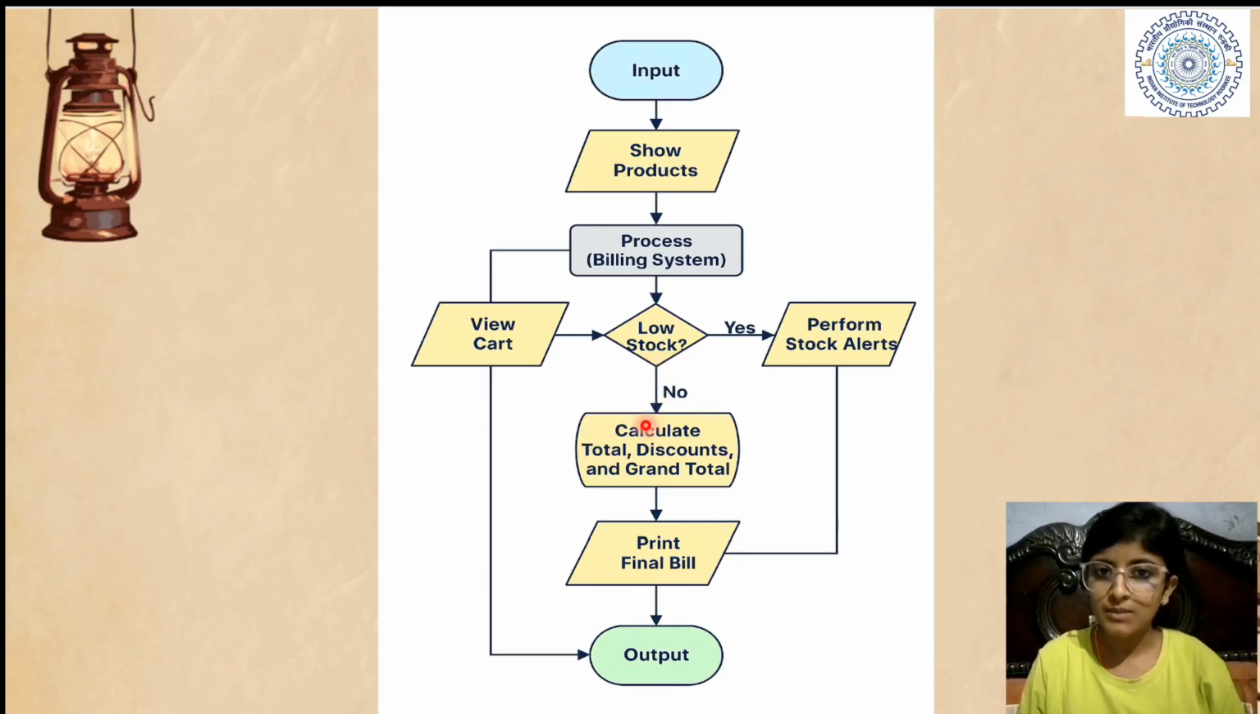It will calculate the total amount. It will check whether a discount is applied or not, and then show the grand total. When you see the grand total, if you don't want to buy anything more, you can take the final bill. And the output is that the customer is happy and goes from the shop. So this is basically the complete flow chart of our project, what we are going to do. I think you may have a little idea about the project now.